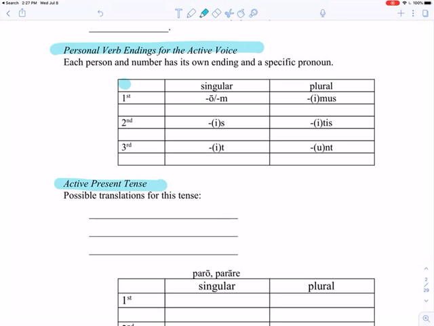For first singular, you're going to have O or M. For second singular, you're going to have S. For third singular, you're going to have T. For first plural, we'll have mus. Second plural is going to be tis, and third plural is going to be unt. Okay? Now, one more thing.